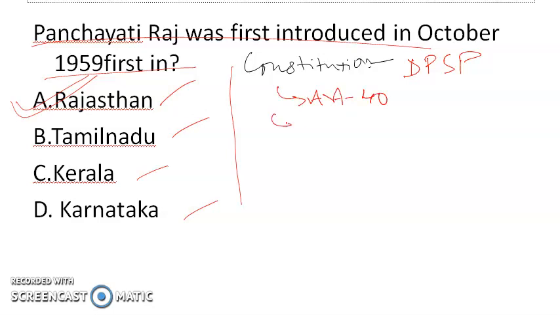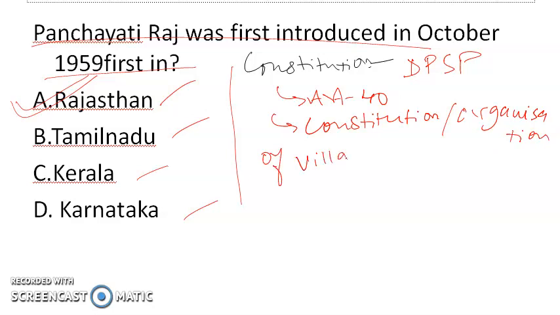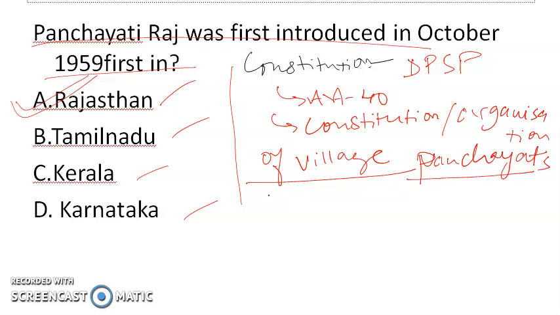provides for the constitution or organization of village panchayats. So though the Constitution originally also talked about panchayats, it talked only about village panchayats under Article 40, and that too in the DPSP.